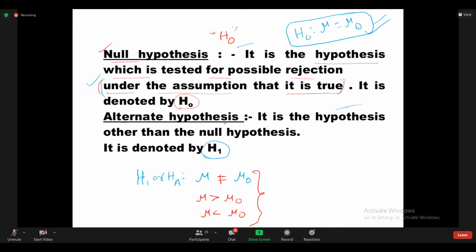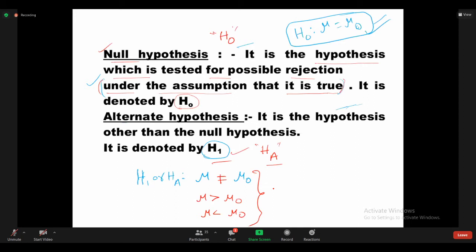The alternative hypothesis is against the null hypothesis. See here, it is the hypothesis other than the null hypothesis. It is denoted by H1 or H suffix A. You can use either notation. This is a very, very interesting concept. All of you listen carefully. If you understand that one, you can easily do the problems.